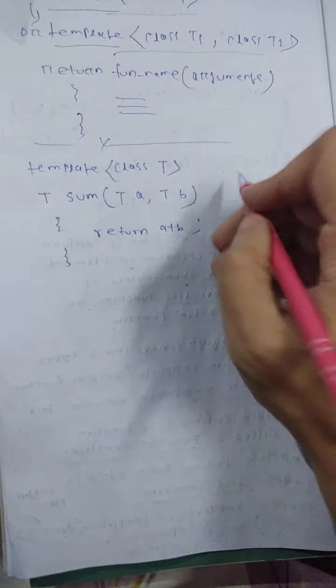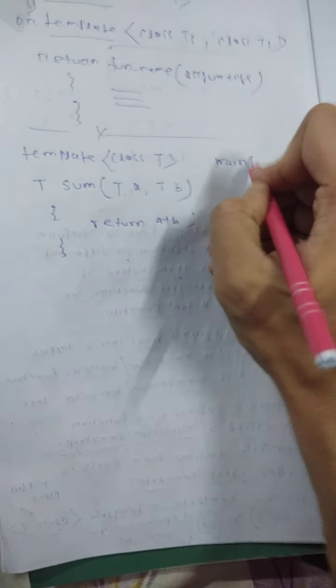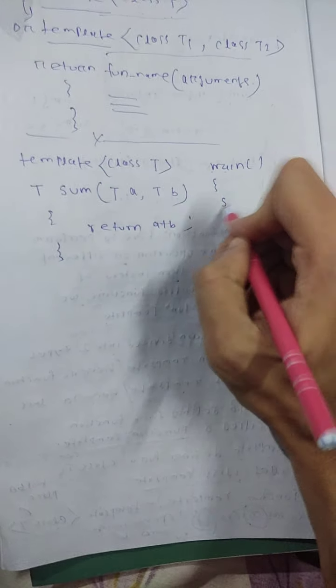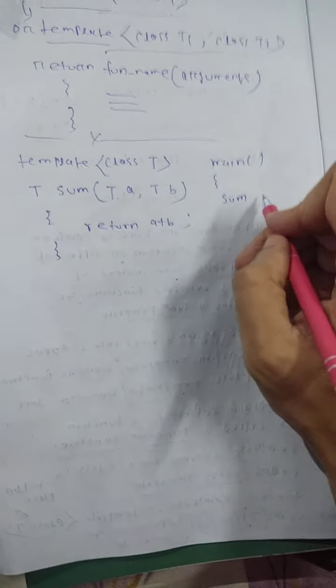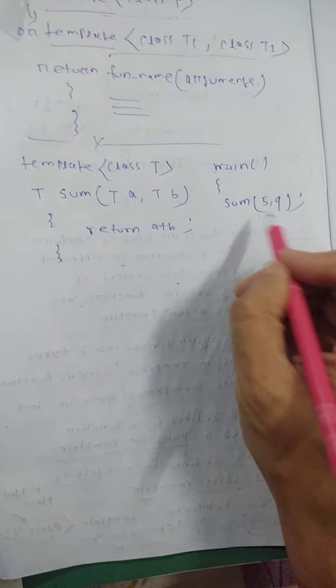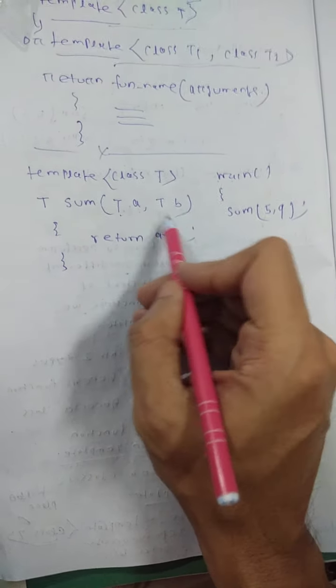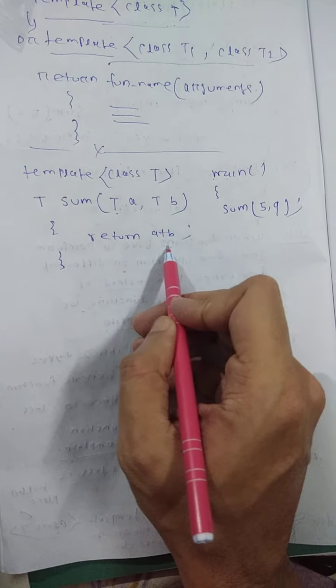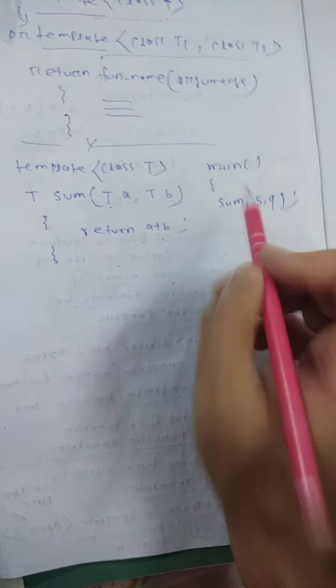Now in main, whenever I pass two integer values, 5 and 9, the sum operation is performed on the two integers and the result is returned to the main function.